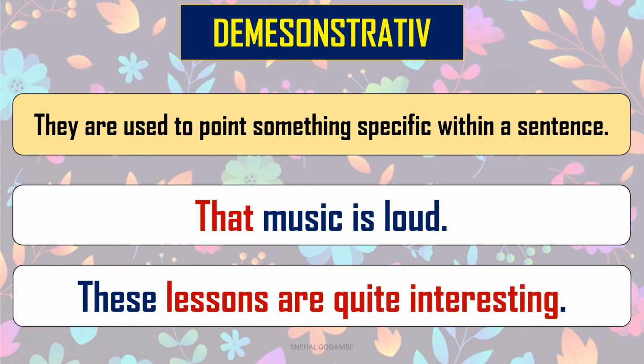That is, these lessons are quite interesting. So here we are talking about some definite lessons. So here lessons is a noun and these is a determiner which demonstrates the noun lessons. Okay. So we are definitely talking about some lessons which we like. So we express ourselves in this way. These lessons are quite interesting. So here that, these, those, here, there, all of them are demonstrative determiners.